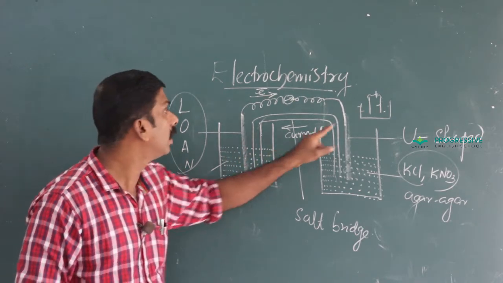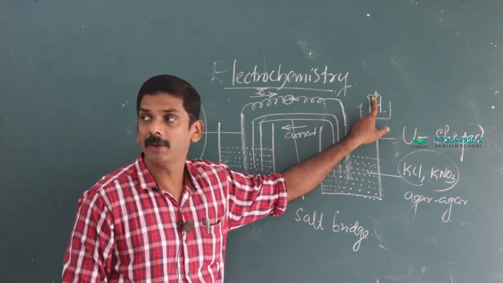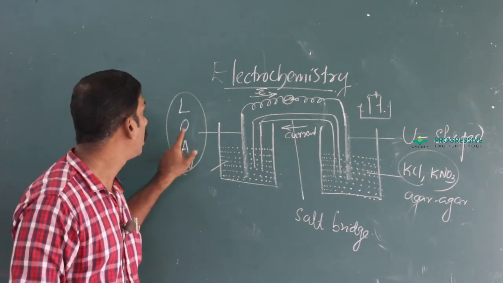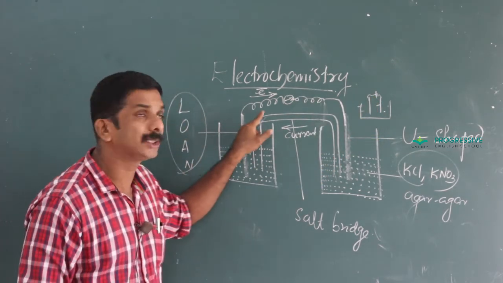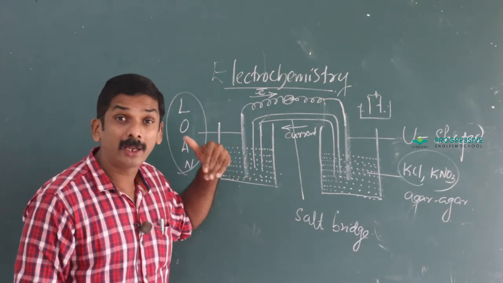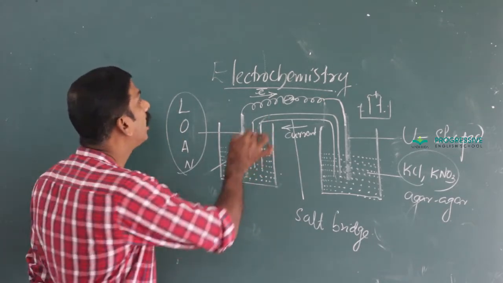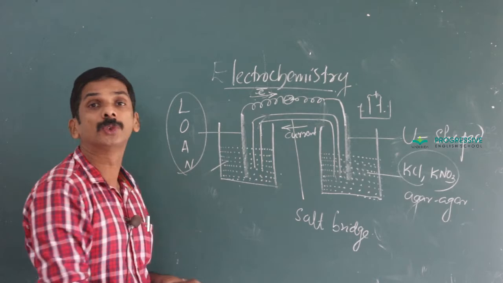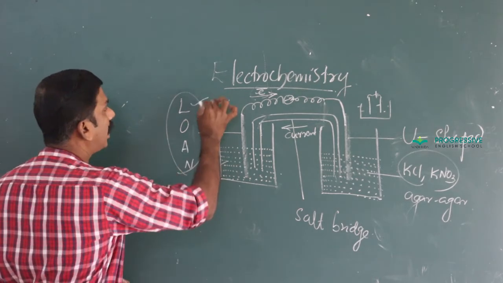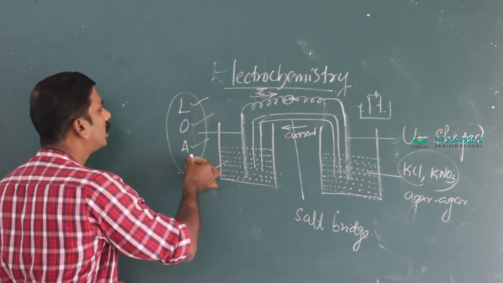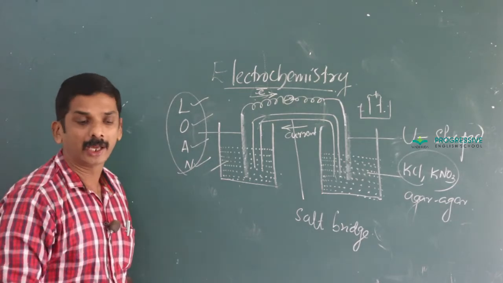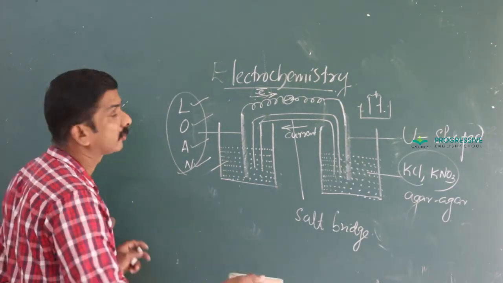Don't confuse this: anode is positive in an electrolytic cell, while in an electrochemical cell the anode is negative. Negatively charged means the anode acts as the source of electrons. Left side oxidation, that electrode is called the anode, which carries negative charge.